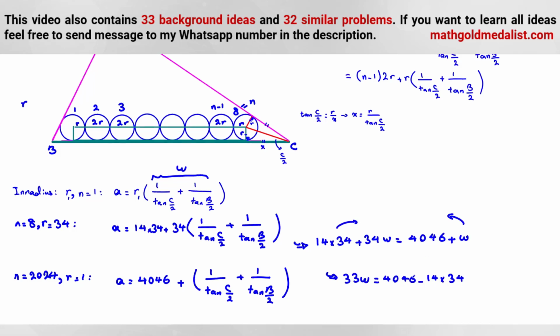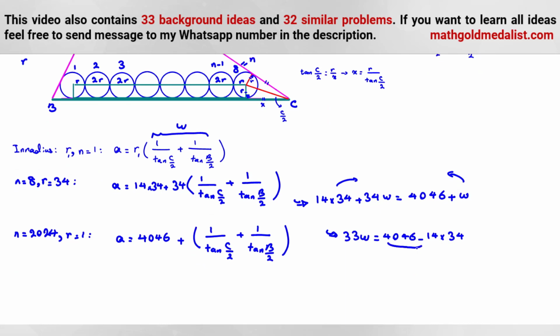So for calculating this part here, is it a multiple of 7? Yes, because it is 2 times 2023. And 2023 is a special number. You should memorize the factorization of 2023, 2024. 2023 is 7 times 17 squared, minus 14, 2 times 7, 34, 2 times 17.